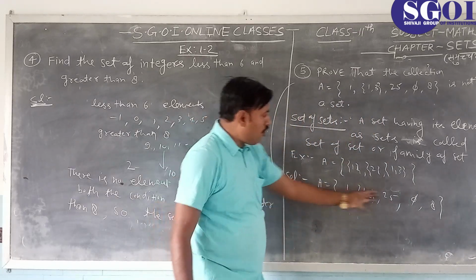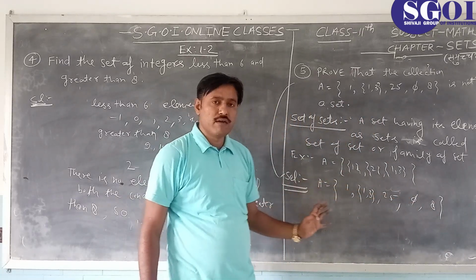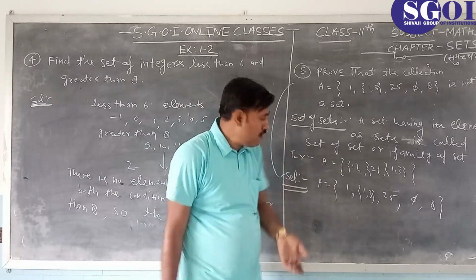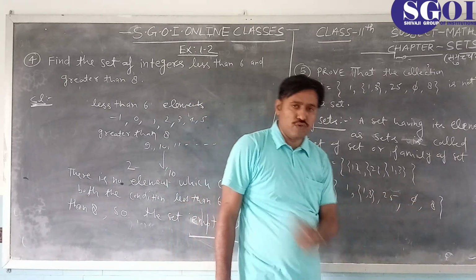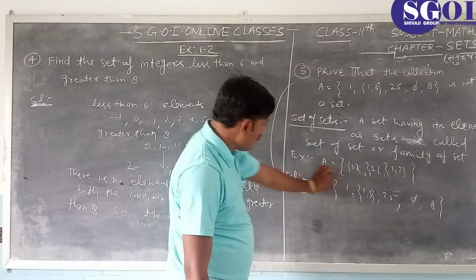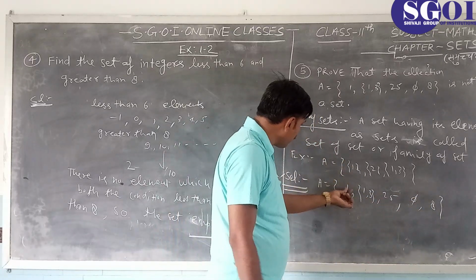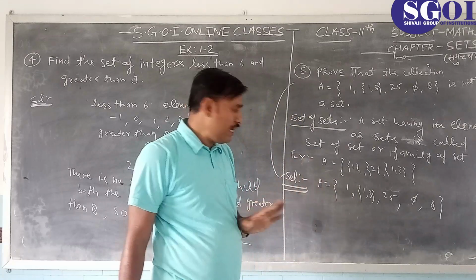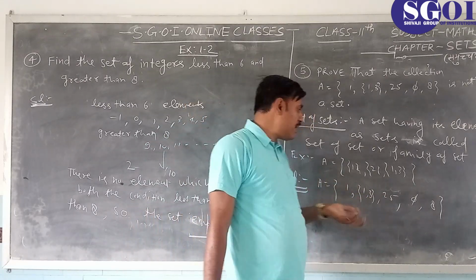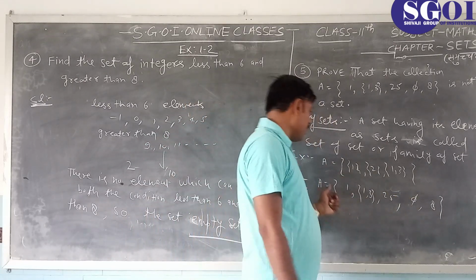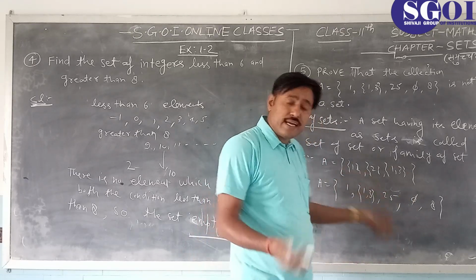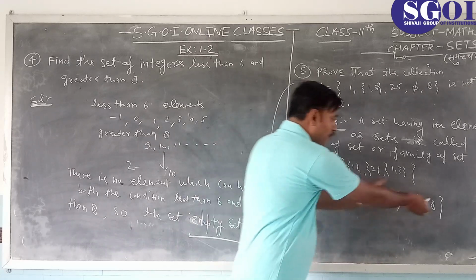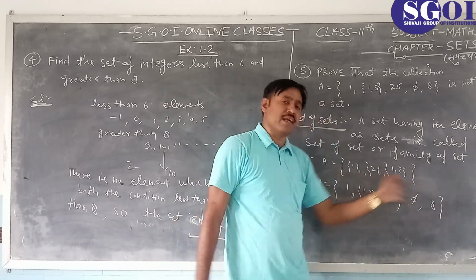The elements of this collection are not well defined. Well defined means 1 is an element of the collection, 25 is an element, 8 is an element, but this {1, 3} is a set and this is also a set. So different types of properties these elements have.